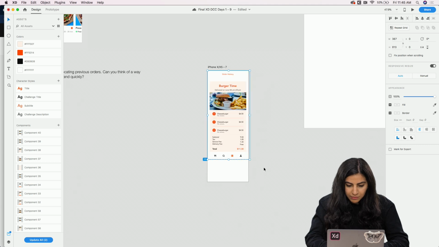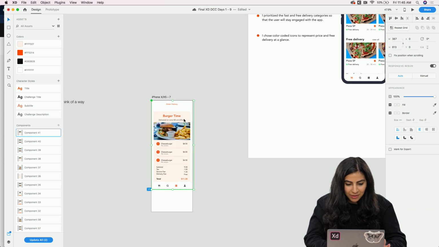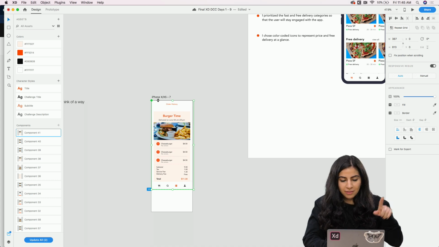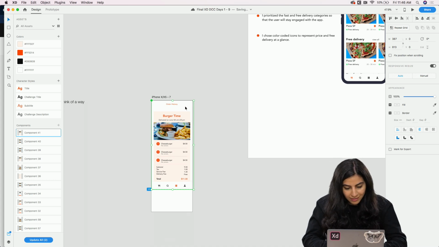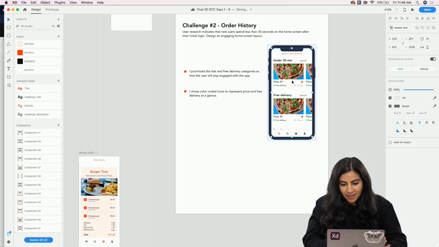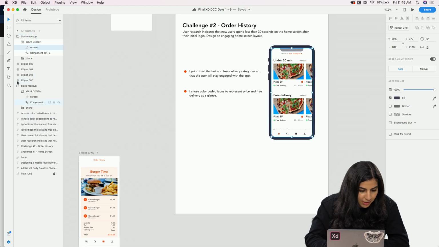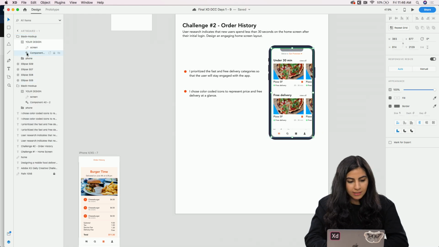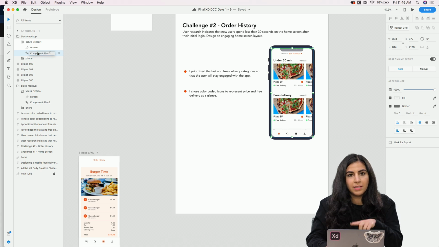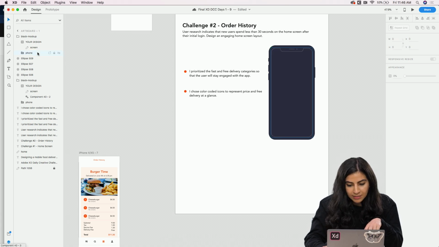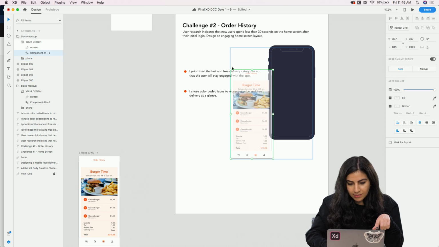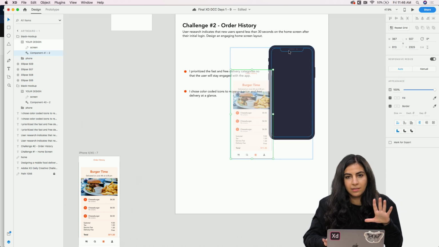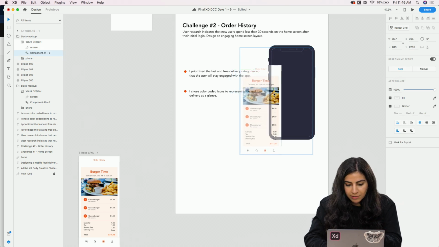And then Command-Shift-M to mask, and then Command-K to make it into a component, because I think I will have to bring down my order history title again, but that's okay. And then I'm going to double click into this and go back into my layers panel and click on this component which I placed earlier, and then delete that and paste this, and you can see that it's still within this object because of the blue background.